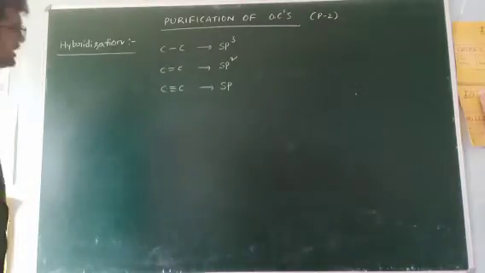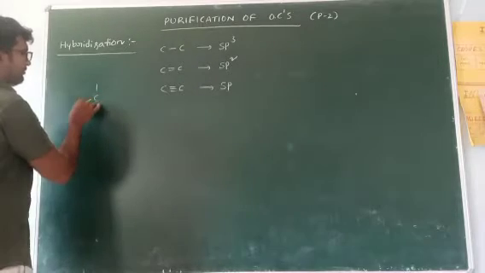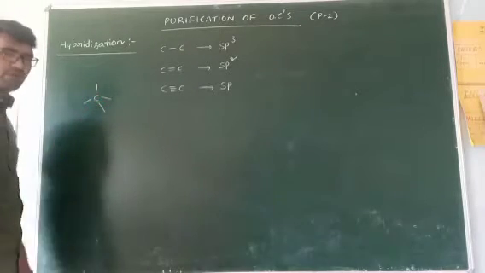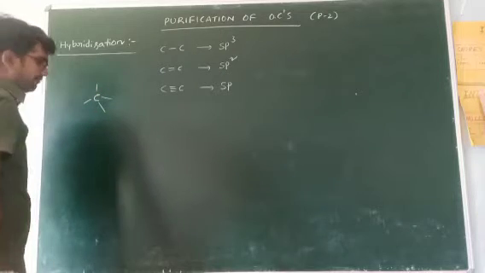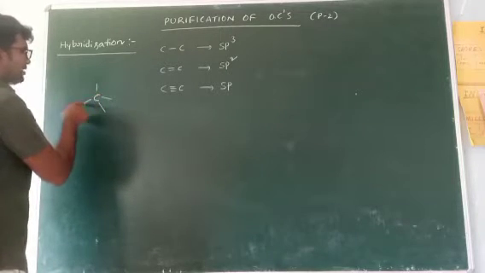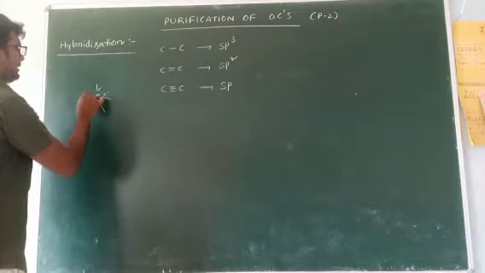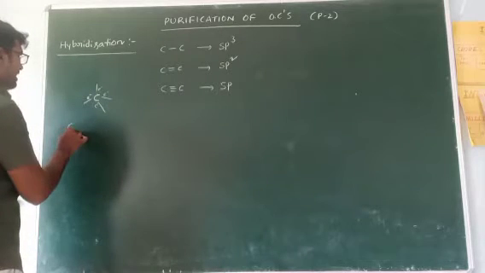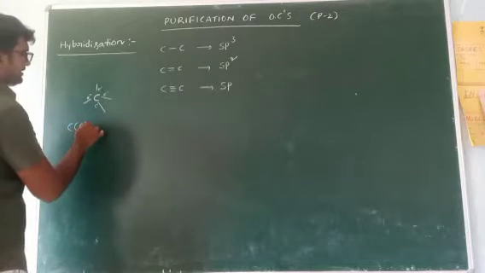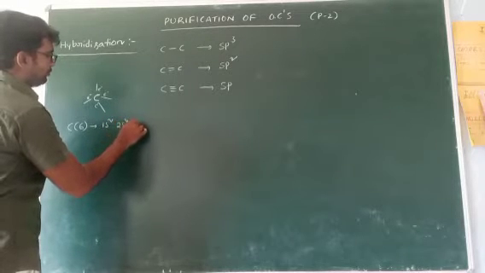So simply, hybridization means, for example, carbon forms four bonds. In this carbon, the four bonds mean four single electrons are involved from the carbon atom. Carbon atomic number is 6, that is 1s2, 2s2, 2p2.